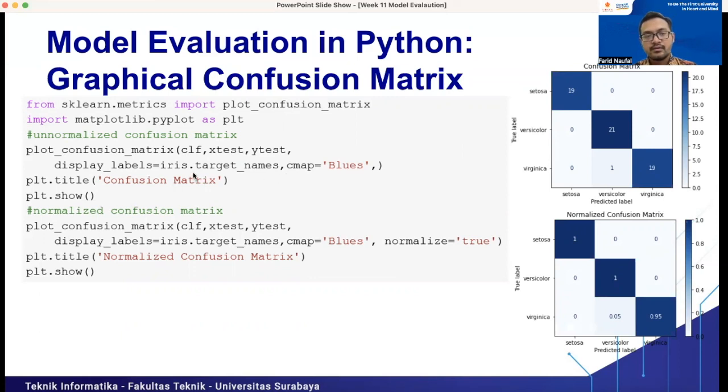So iris.target names contains the name for each class that we have in the iris dataset. And for the display labels, iris.target names, and the cmap, the color map, in this example we use Blues. We give the title for this confusion matrix as Confusion Matrix, and we can just show it. You can also build a graphical confusion matrix with normalization, the normalized confusion matrix. We can just put one argument, normalize equal to true here.